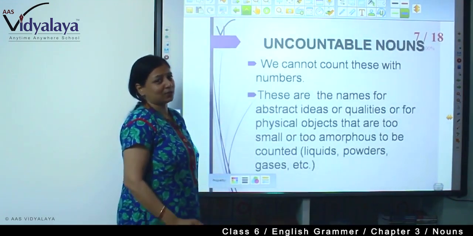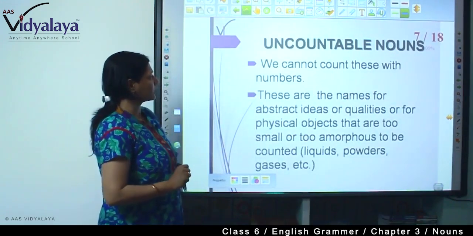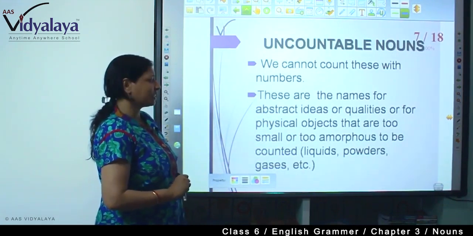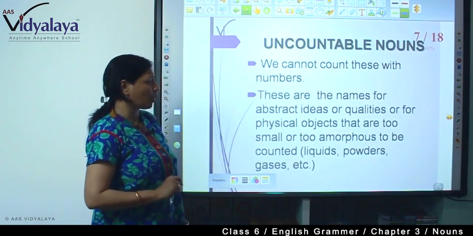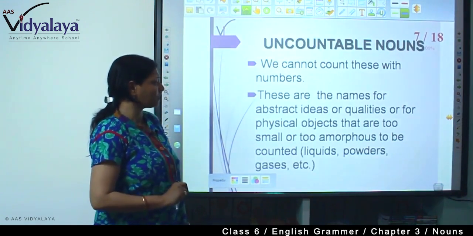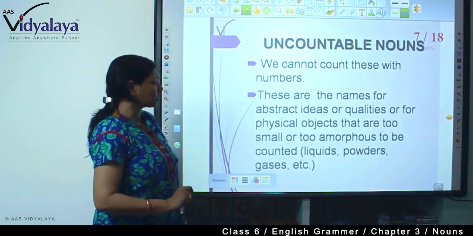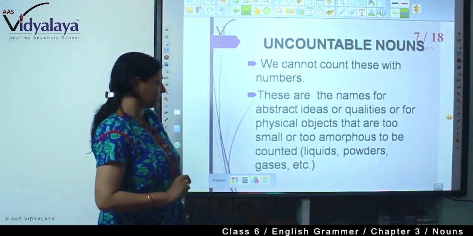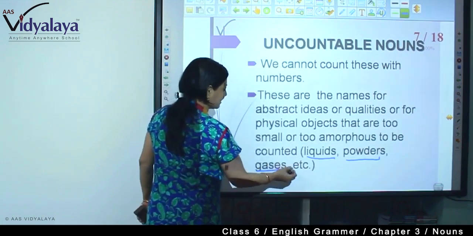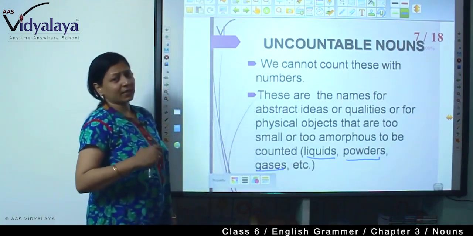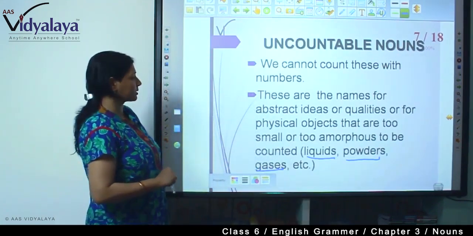Now uncountable noun that we cannot count in numbers. We cannot count these with numbers. These are the names for abstract ideas or qualities of physical objects that are too small or too amorphous to be counted. For example, liquids, powders, gases, etc. This we cannot count in numbers.